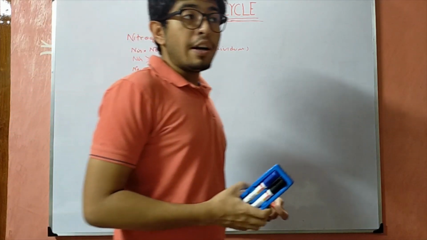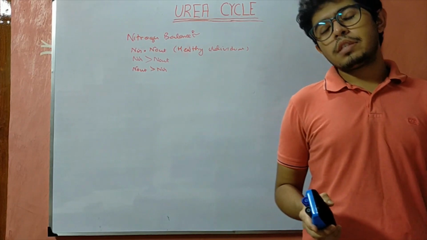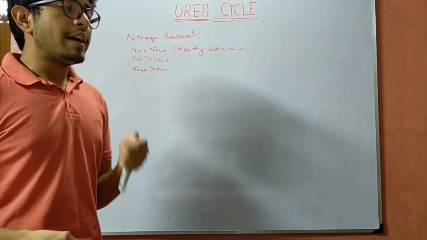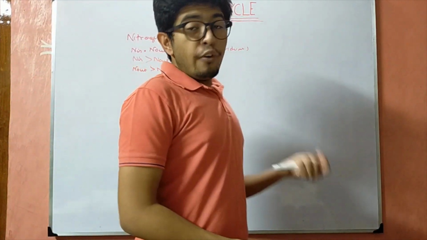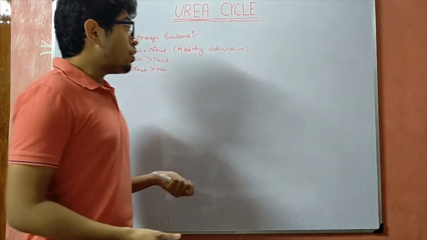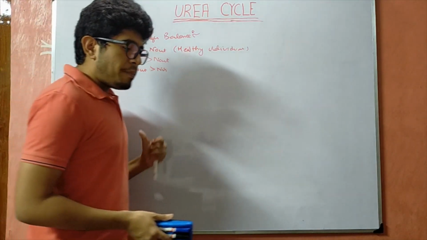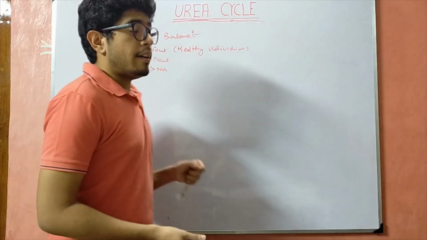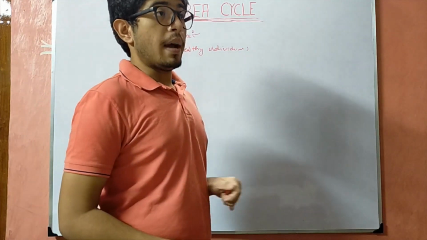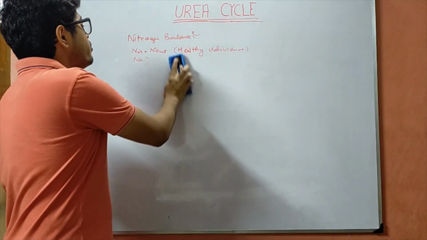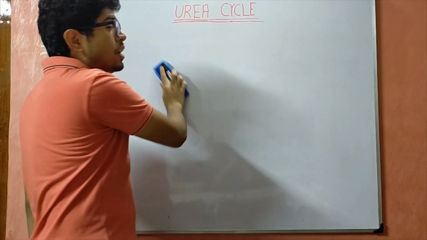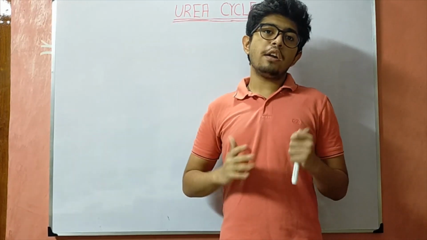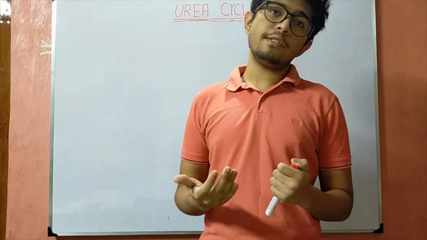So we are basically ureotelic, therefore the ammonia which is present inside the body, or which is being formed after the catabolism of the proteins, needs to be excreted from the body. Before excretion, it needs to be converted to urea. So today our primary focus is going to be the urea cycle, which is the most important cycle for getting rid of the ammonia. But before that, we have to discuss certain things. Ammonia is a very toxic substance, so it cannot be present inside the body in a high concentration.